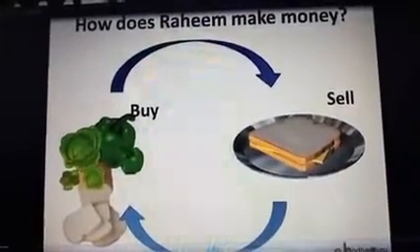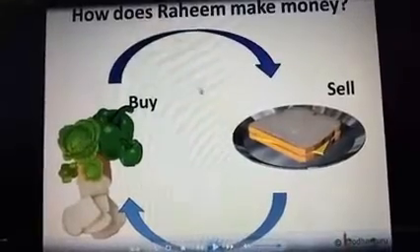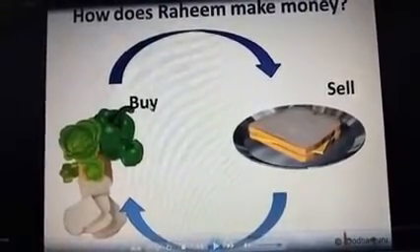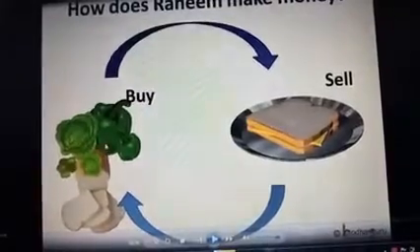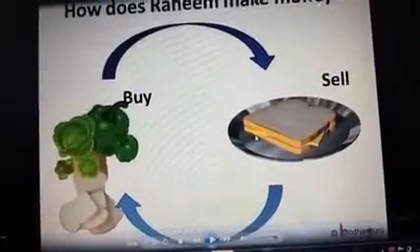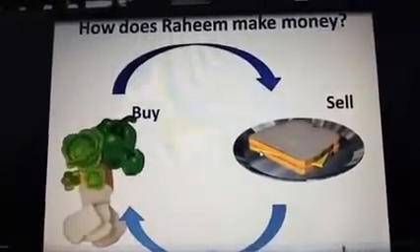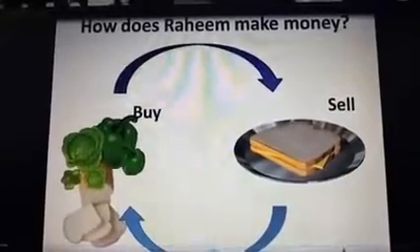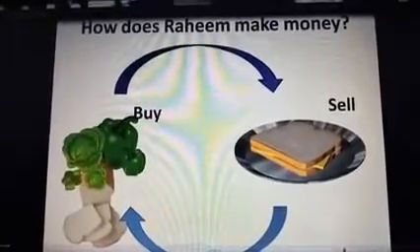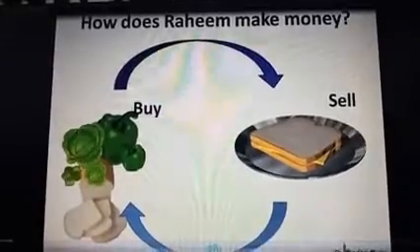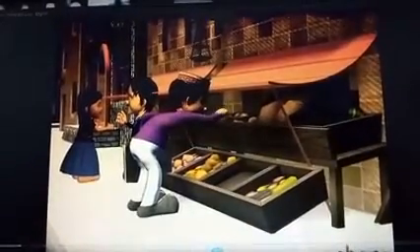So listen children, how does Rahim make money? He purchased some vegetables and bread, then made sandwiches. He sold the sandwiches and got the money from it. Now the question is, how does Rahim make money? Rahim spends money and then earns it back by selling sandwiches. Next day, he has to buy vegetables and bread again from that money to make more sandwiches.